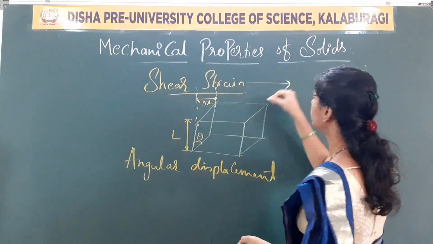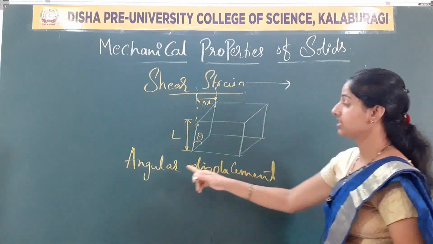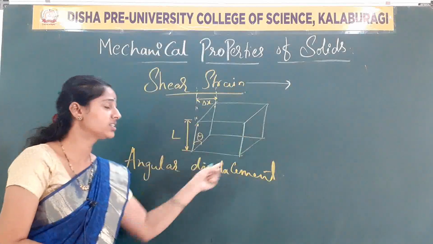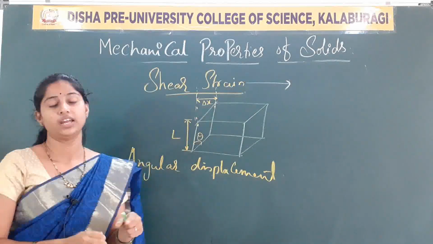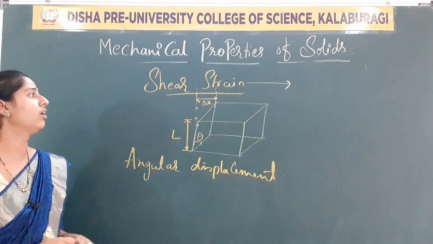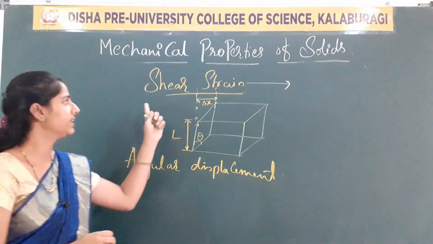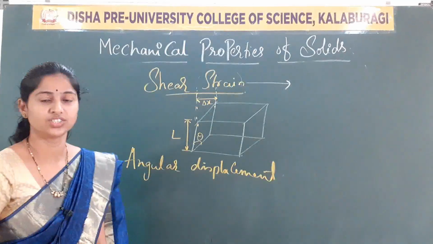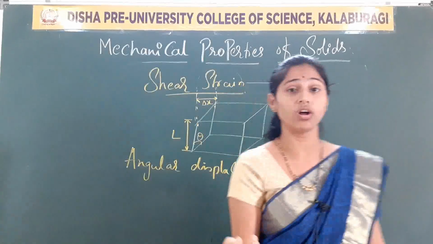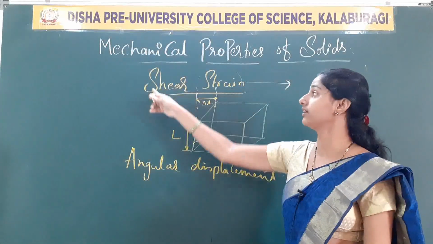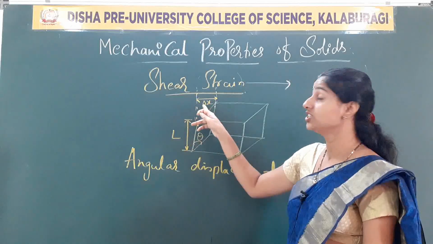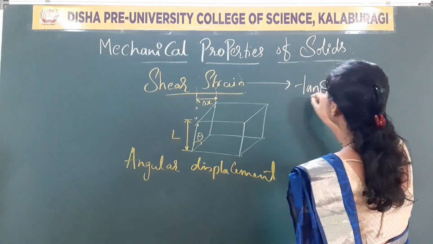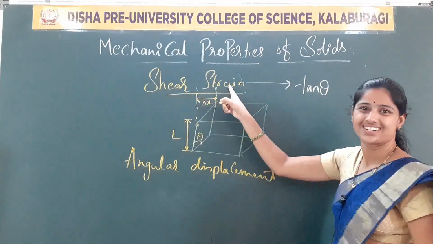Now, how can we define the shear strain here? It is the angular displacement to the reference line up to which the tangential stress is acting on that body. So that is the shear strain. Now, can I write the strain as change in the configuration? The configuration here is in the form of shear, that is, in the form of change in displacement to the original displacement. So can I write tan theta as the shear strain.